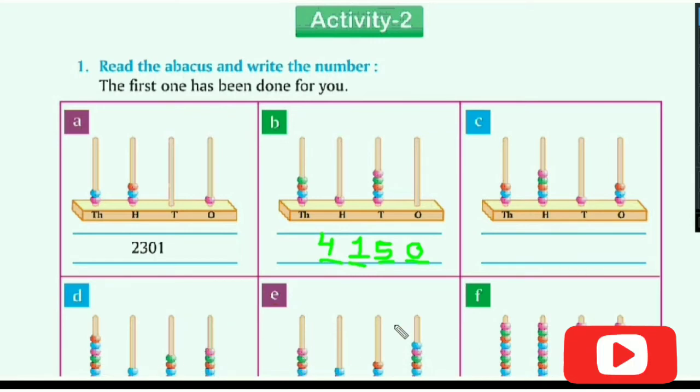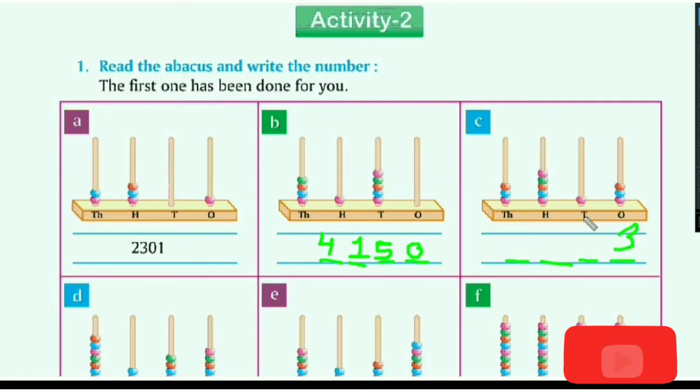Now I am solving this example, and the 3 examples below you will solve. You need to pause the video and solve these 3 examples. Now see here, how many digits will come? 4 digits will come. Okay, 1, 2, 3 and 4. Then it is the ones, tens, hundreds and thousands. Now see at the ones place, how many beads are there? 3 beads are there. So we will write 3.